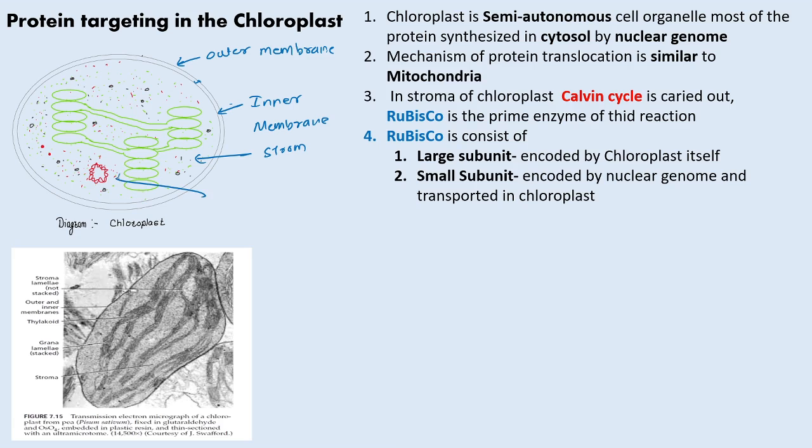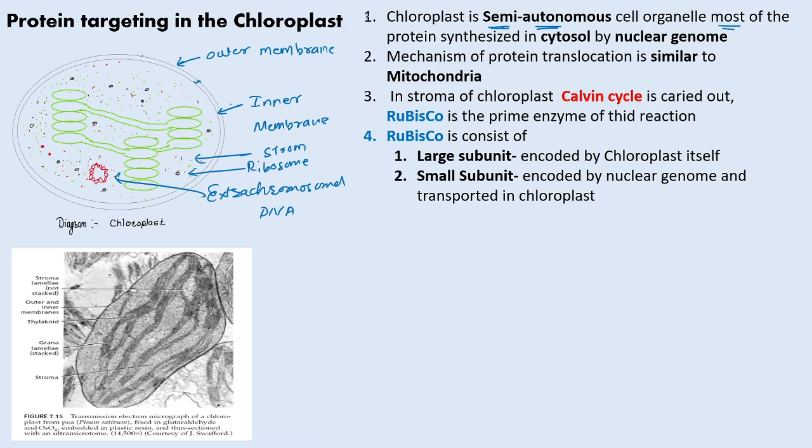This also has extra chromosomal DNA, and a ribosome assembly is also there. So they can synthesize their own protein by themselves, but they are not totally independent. They are somewhat dependent for proteins on the nuclear genome also. That's why the chloroplast is a semi-autonomous cell organelle.